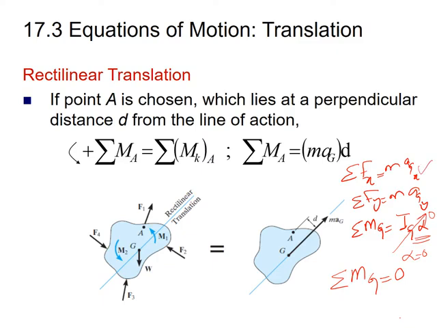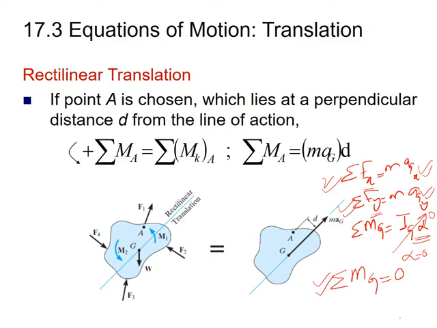So these three relationships we can use for the translation motion of the rigid body, for the case of the rectilinear translation motion, as we are using x and y coordinates here. The three relationships are: sum of the forces in x equal to m a_G x, sum of the forces in y equal to m a_G y, and sum of the moments about point G equal to 0. So these are the three relationships that we can use for the rectilinear translation motion of the rigid body.